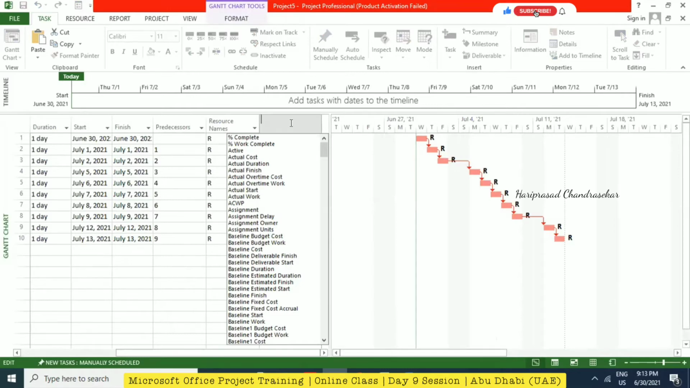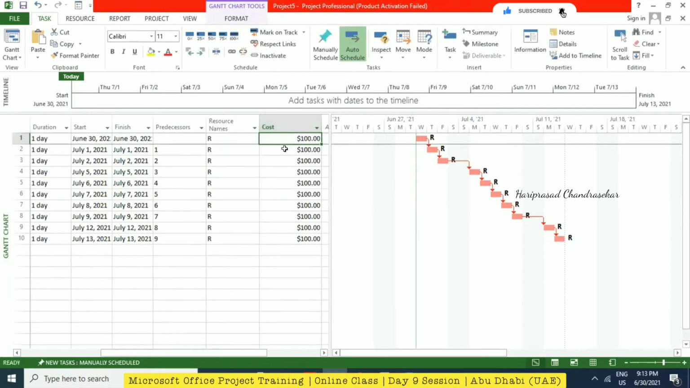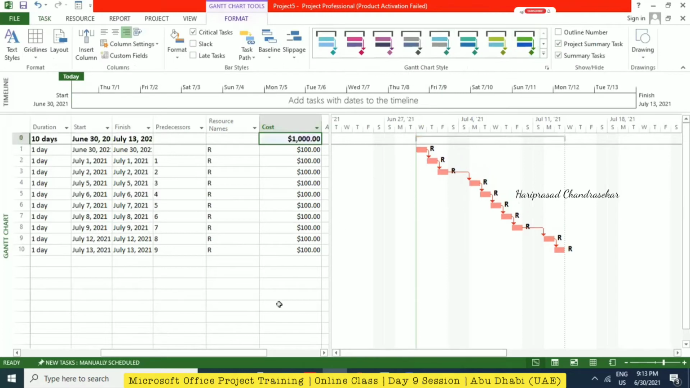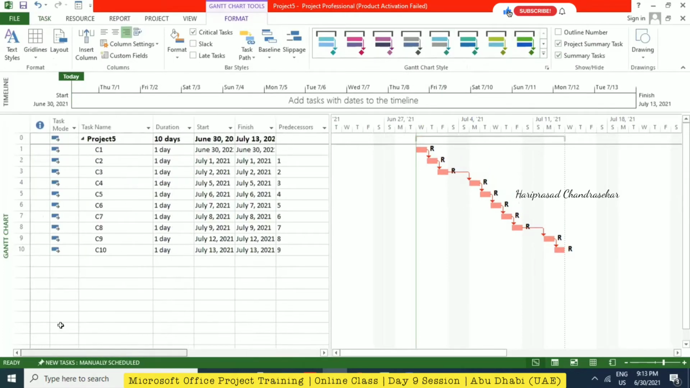Anyway, now I'm just going for cost. See, totally we have every column cost $100. So we can go for format and then project summary task. So totally we are supposed to have $1,000 for 10 columns. After saving, it takes the title that you save.